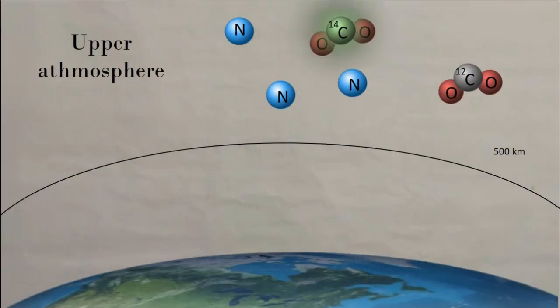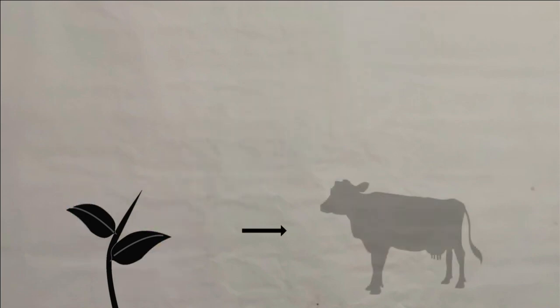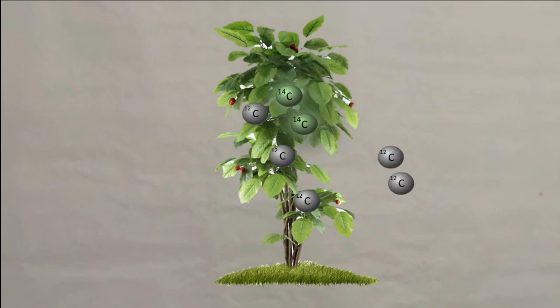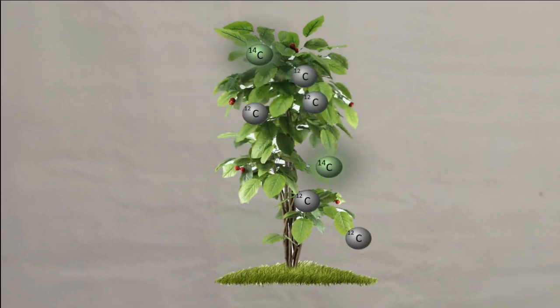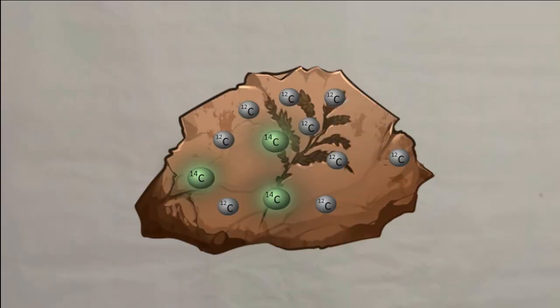Now, carbon dioxide is essential here on Earth because plants breathe it, and animals eat plants, and we eat animals and plants. And those molecules, carbon-14 and carbon-12, that make up the carbon dioxide get into everything organic. While the organism is alive, the amount of both carbon-14 and carbon-12 is constant thanks to exchanges with the atmosphere. But when it dies, the amount of carbon-12 doesn't change, unlike carbon-14, which gradually begins to decay.